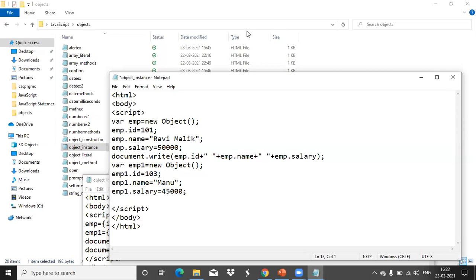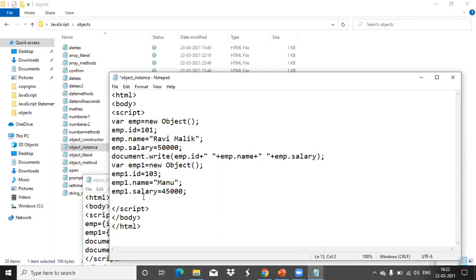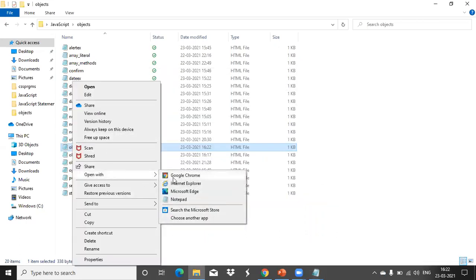To display this, we'll use document dot write: emp1.id, emp1.name, emp1.salary. Break. The new object's values also got displayed. Is this clear? Any doubt?